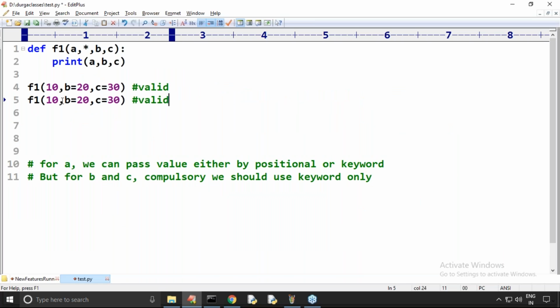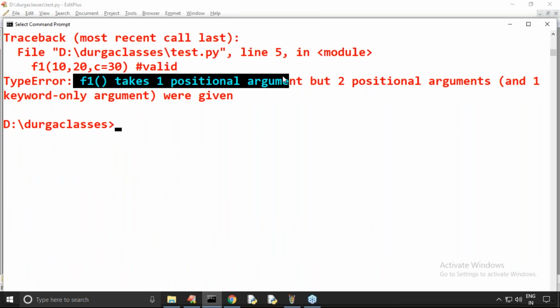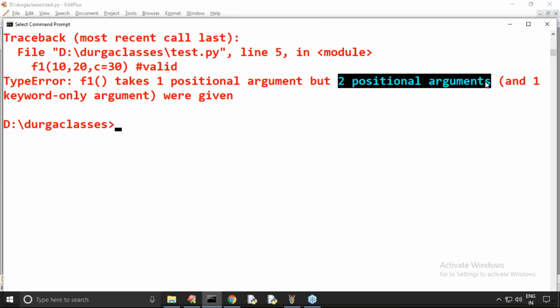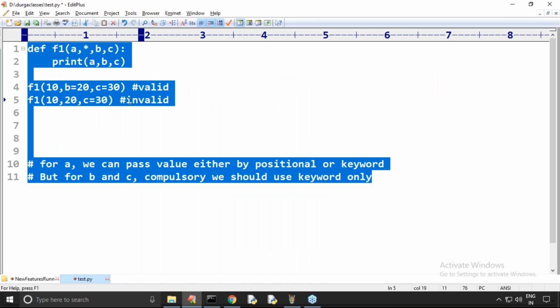Suppose I take, sir, a is equal to 10, b is equal to 20, and c is equal to 30. Sorry, it is invalid. Okay, now observe. F1 takes one positional argument, but you provided two arguments. You provided two positional arguments. Like this one will become invalid. Clear, right?